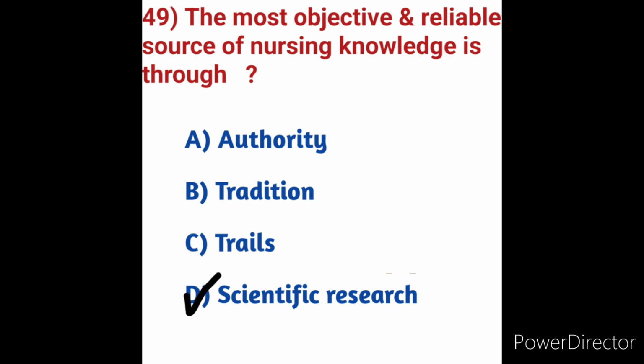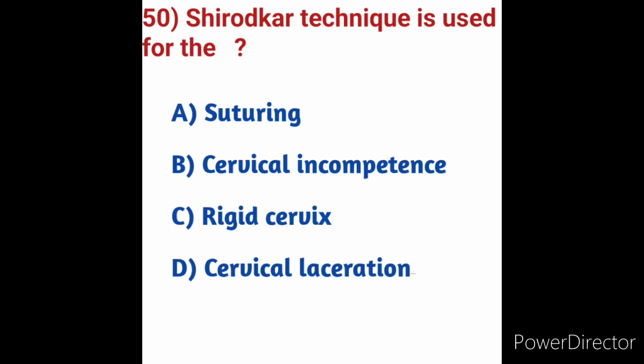Next we will move on to question number 50. This is the last question in this part 2. Today's class, the 50th question, is the last question. Shirodkar technique is used for the: we will see the options first. Option A, suturing. Option B, cervical incompetence. Option C, rigid cervix. Option D, cervical laceration.